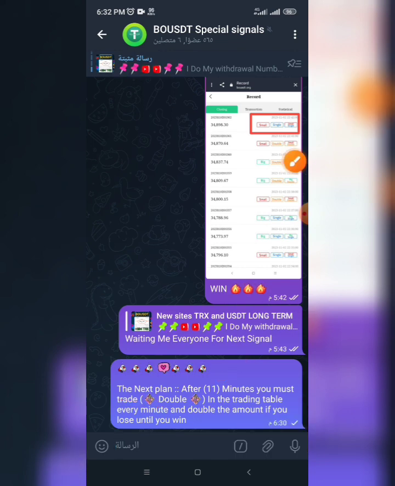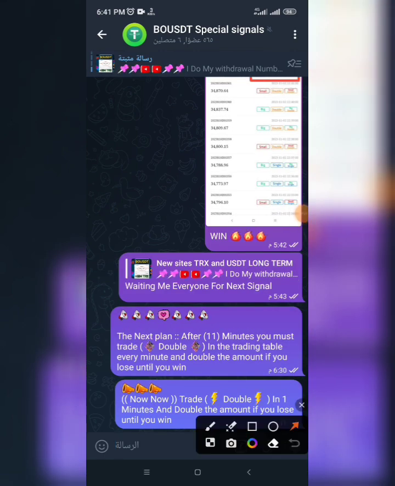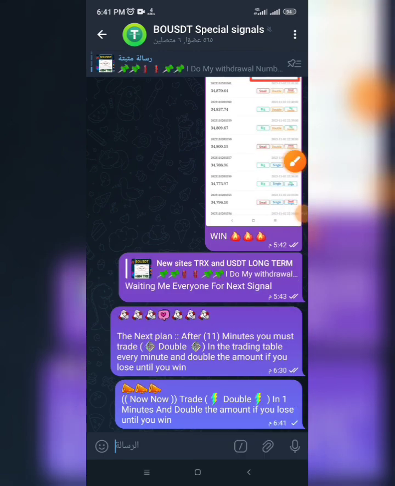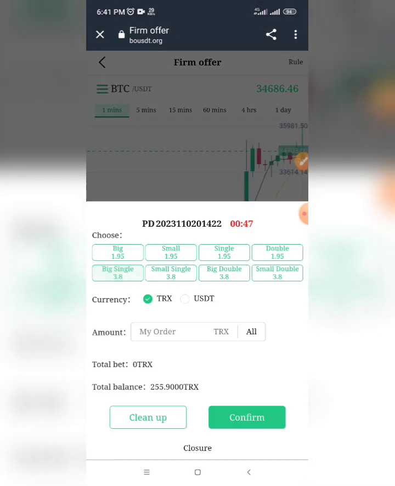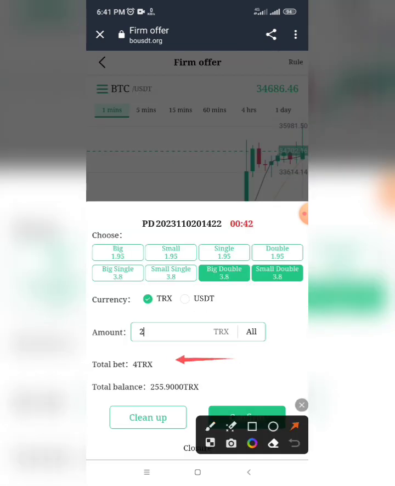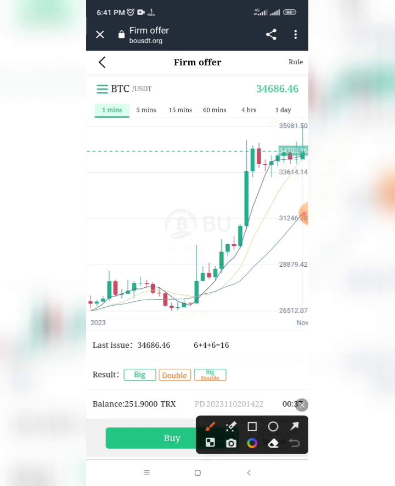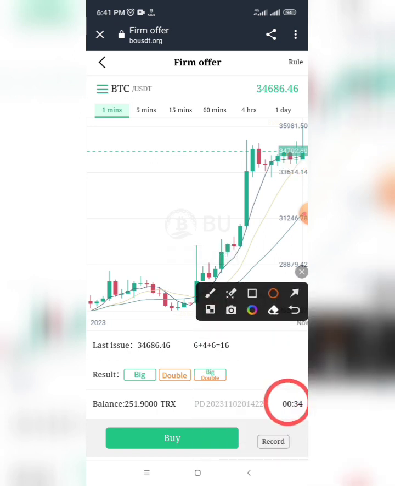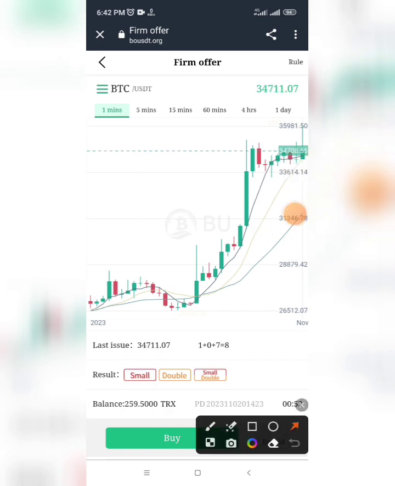I will wait, I will trade with it, wait with me. Like we see, everyone, it is now double. I will go to the platform and click buy, choose double, and I will start with 40 TRX, like we see, everyone. Confirm trade, and I will wait for this time to finish. Waiting with me. Like we see, everyone, I win.